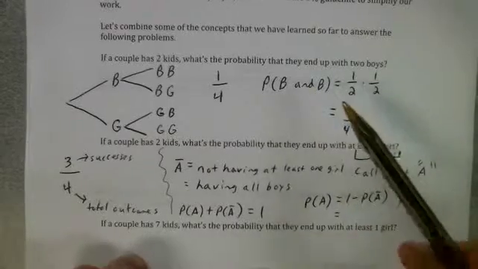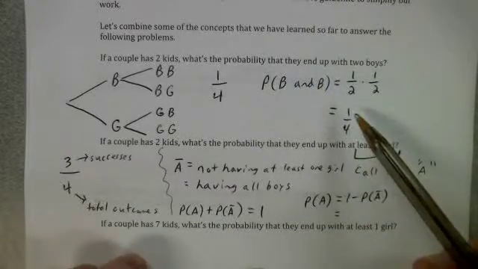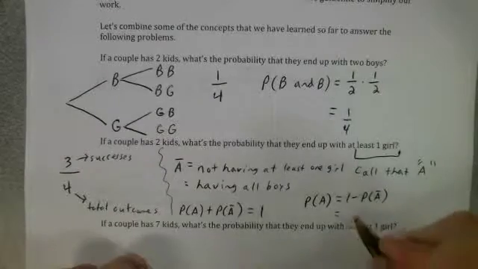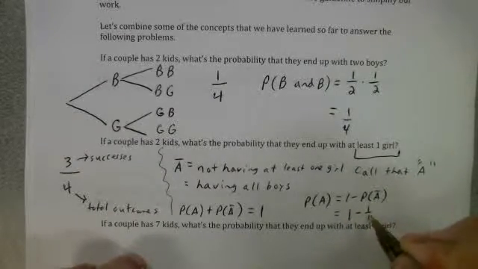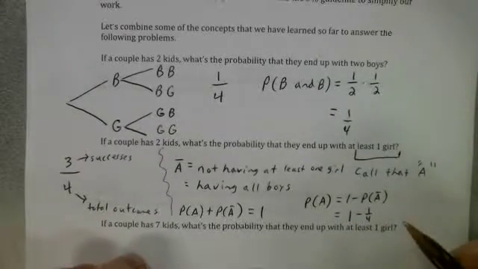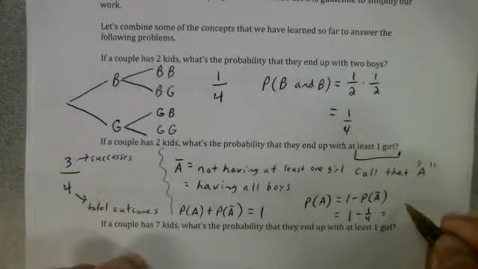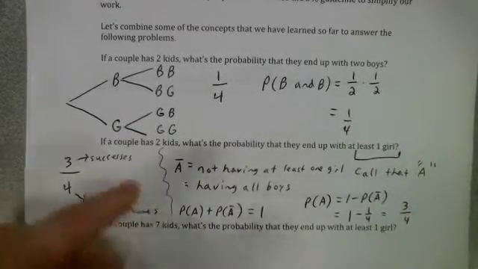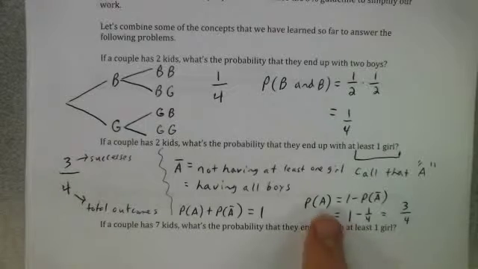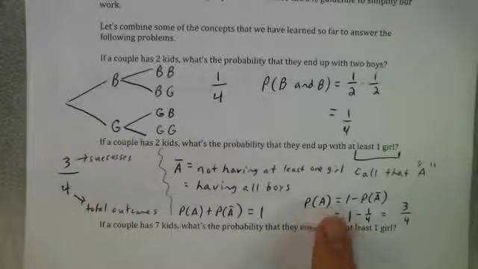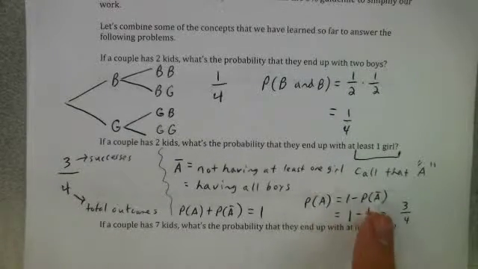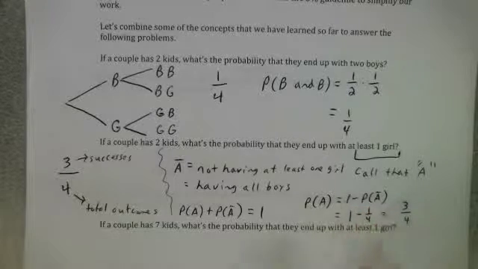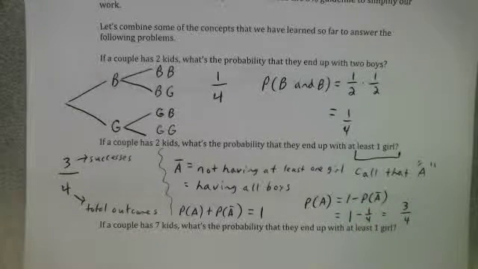We found the probability of having all boys in the last problem. It's 1/4. So you could do 1 minus 1/4. And if you do that, you get 3/4. So that's another way to do this problem. To find the probability of at least 1 girl, you could do 1 minus the probability of not at least one girl. In other words, 1 minus the probability of all boys.